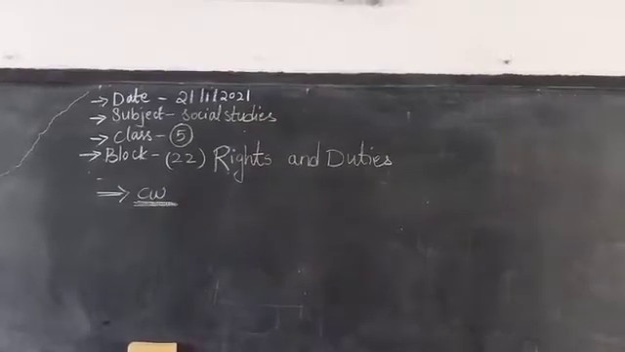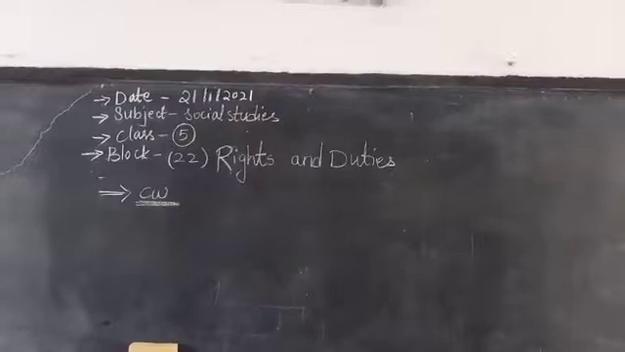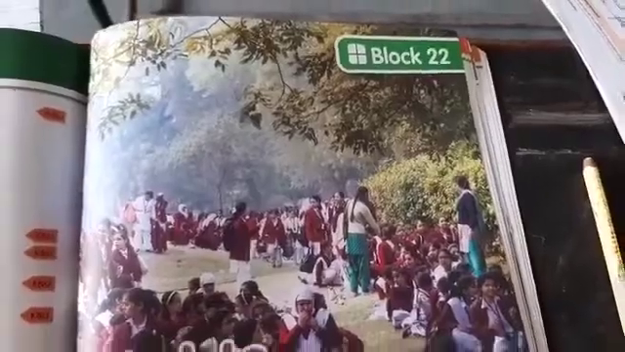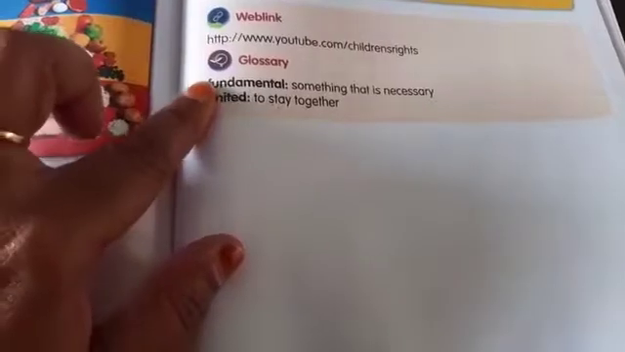You don't have S4 in your workbook, so we will write our classwork. Take out your classwork and be ready now. See beta, now we'll start our classwork. Block 22, Rights and Duties. First, what will you write beta? You'll write first here keywords and your glossaries beta. How many keywords and glossaries do you have? You have 2 keywords and 2 glossaries.